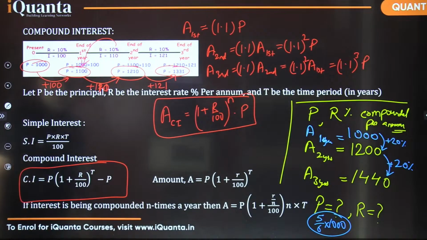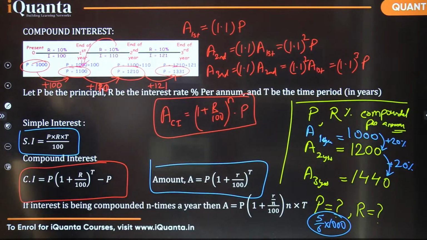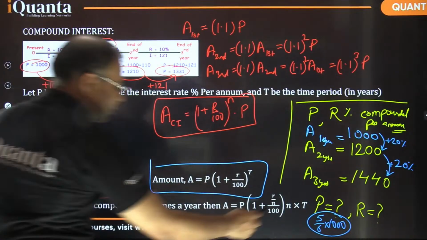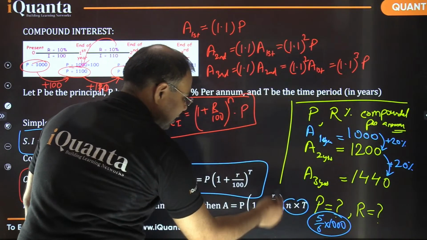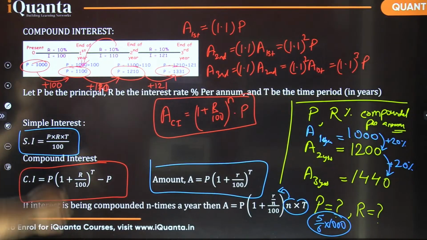Okay, so I shall move further now. All these formulas you already know, we have already discussed that. So simple interest is PRT by 100, compound interest we can calculate like this, amount we have already given here. If the amount is being compounded n times a year, then this rate is to be divided accordingly. And this is in the power, it is the exponent here. Okay, I'm moving further.